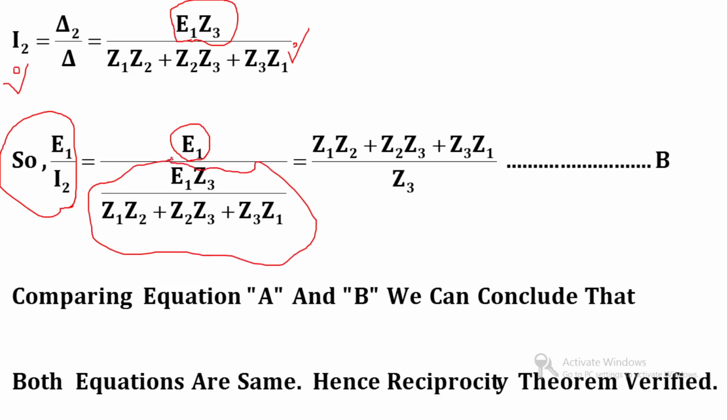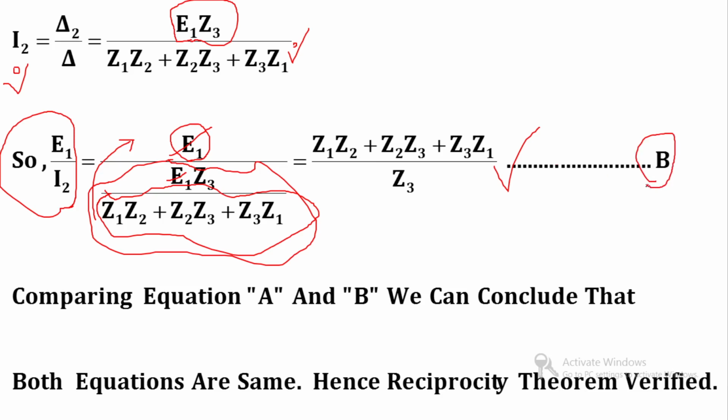Over here you can also observe that this E1 gets cancelled out with E1, and this is the denominator of the denominator, so I can transfer this denominator into the numerator. So the ratio of E1 by I2 will look like this: Z1 Z2 plus Z2 Z3 plus Z3 Z1, all divided by Z3. So this is our equation number B.